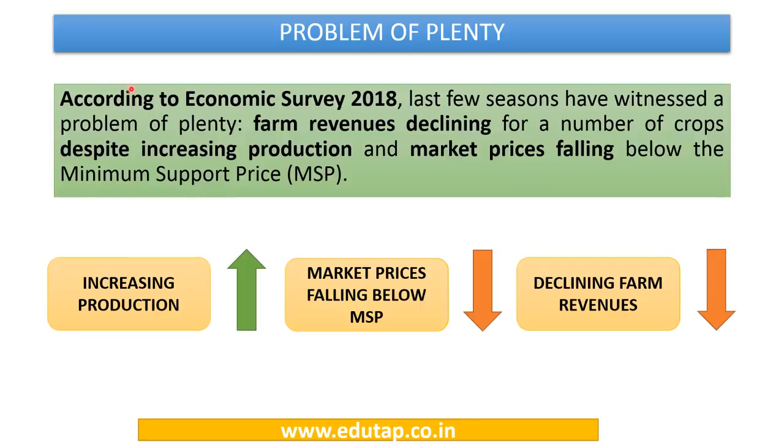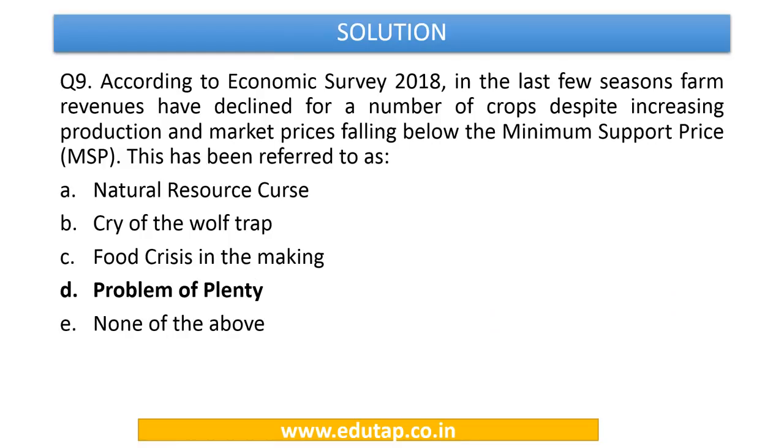Now the Economic Survey talks about the problem of plenty. It says that though the last few seasons have witnessed an increase in production, the market prices have fallen below the minimum support price, and the farm revenues have declined for a number of crops. So despite increasing production, the revenues have declined. This is the problem of plenty. So now we can easily answer this one: this phenomenon has been referred to as the problem of plenty, and the answer to this is option number D.